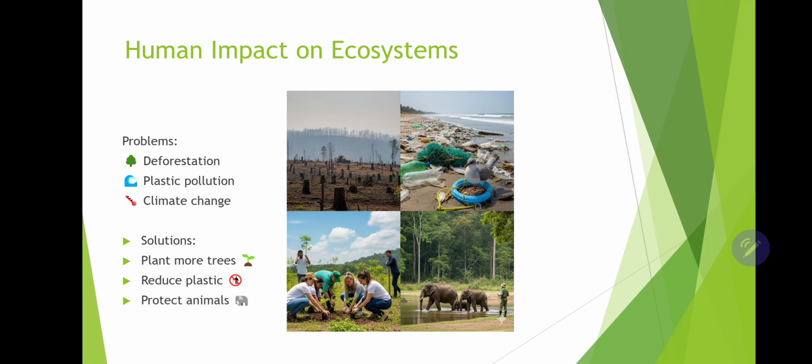So, what may be the solutions? What can be done to prevent this problem? We can plant as many trees as possible by the process called afforestation, and we can also reduce the use of plastics. We can reduce, reuse, and even refuse the use of plastics, and we can also protect the important animals in our surroundings.